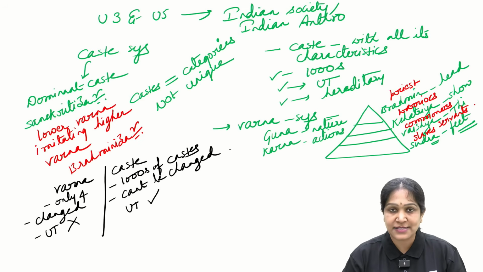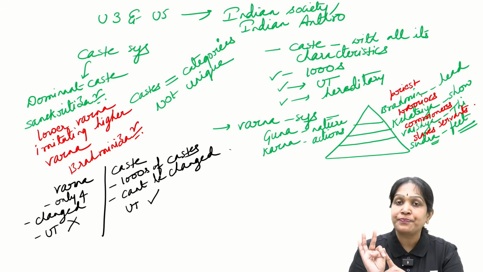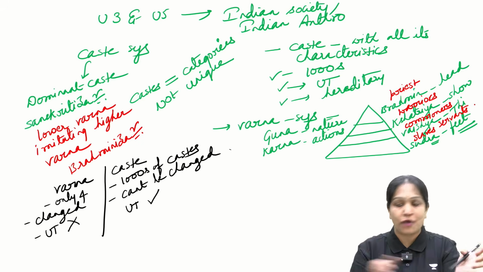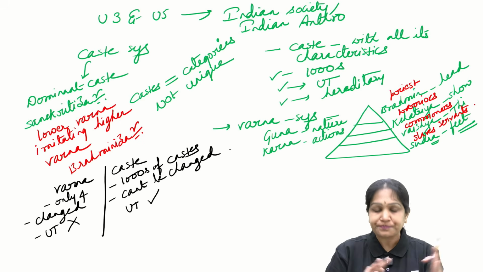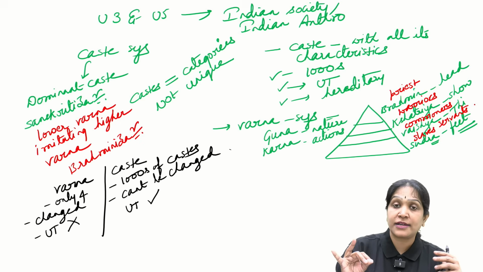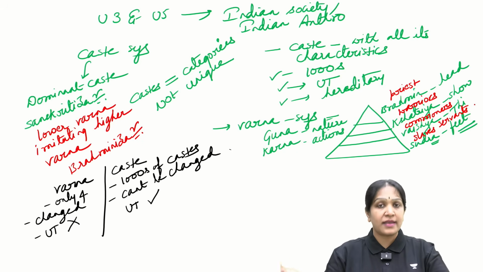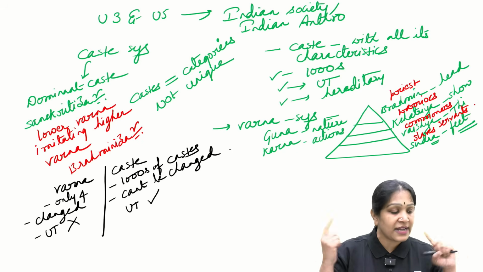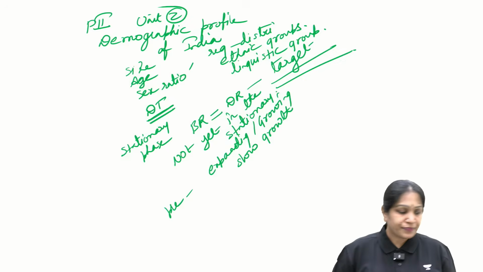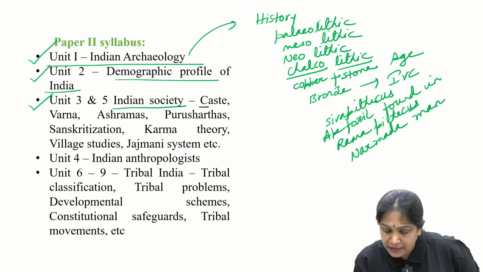So we understood what is the Varna system, what is the caste system. Not completely, I am just walking you through the terms, that's all. Then what is a dominant caste, powerful caste, and what is Sanskritization, lower caste imitating the higher caste, or lower Varna imitating the higher Varna. So that kind of topics will be there.